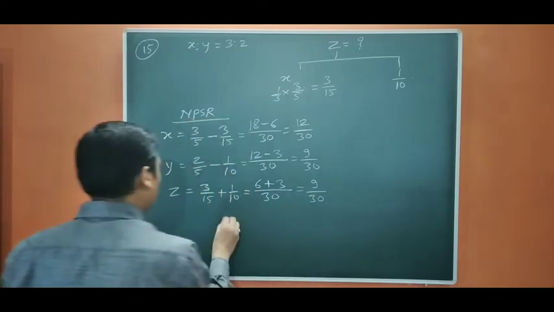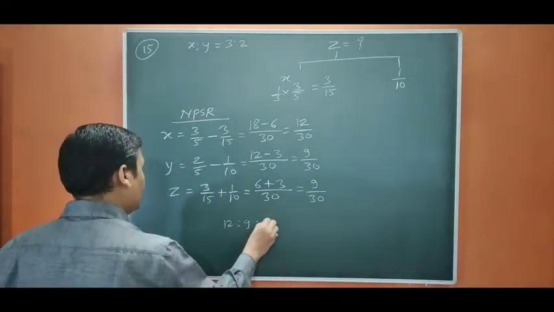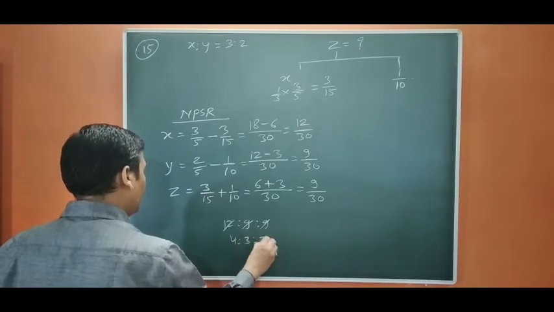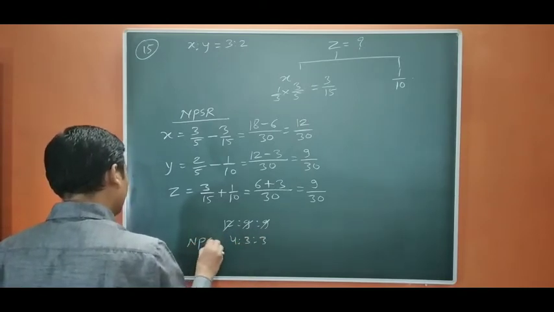Okay, so the ratio is 12 is to 9 is to 9, that is 4 is to 3 is to 3. This is the new PSR.